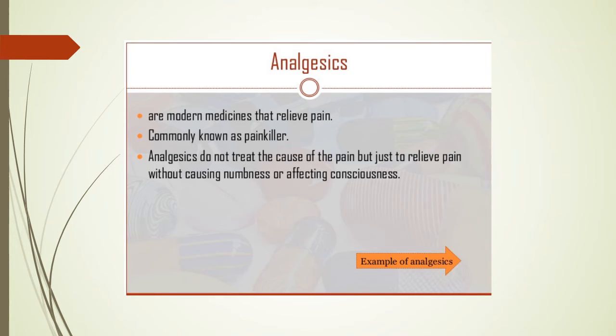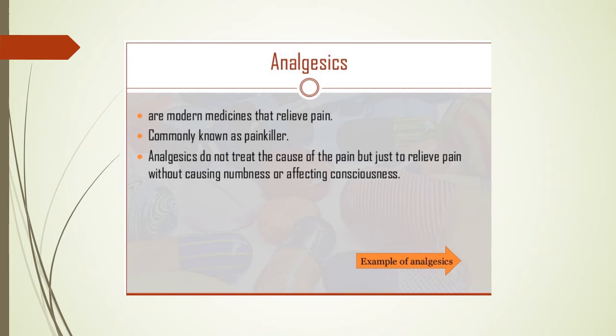So analgesics is a modern medicine to relieve pain, commonly known as a painkiller. Analgesics does not treat the causes of pain, but just relieves pain without causing numbness or affecting the consciousness.